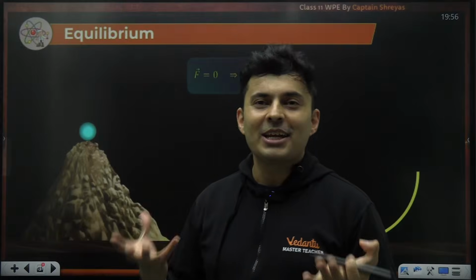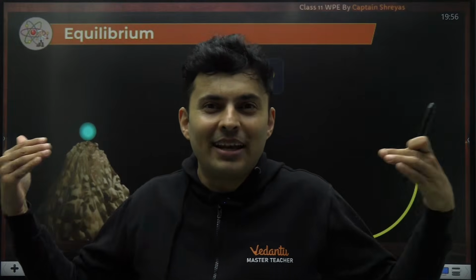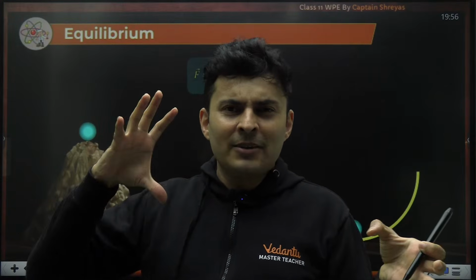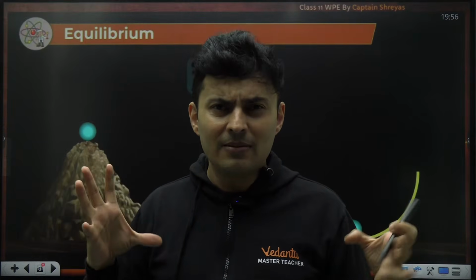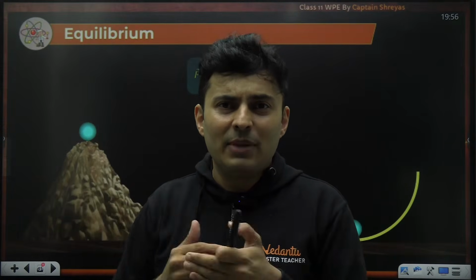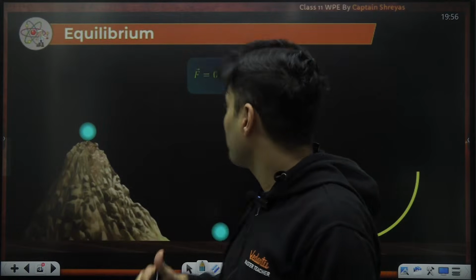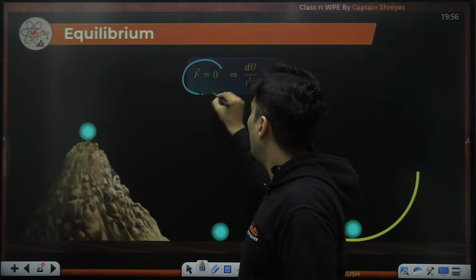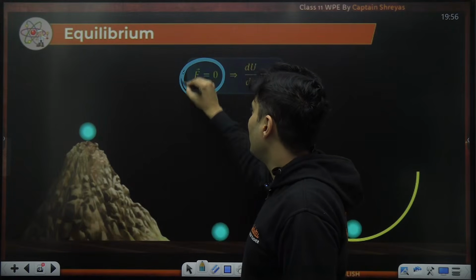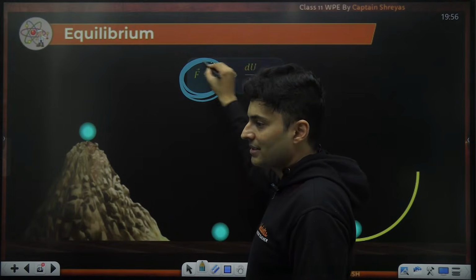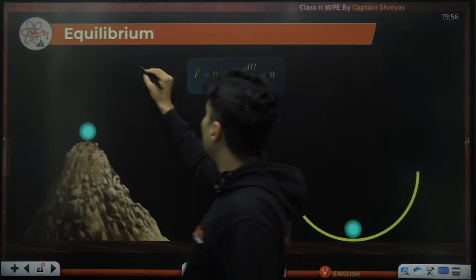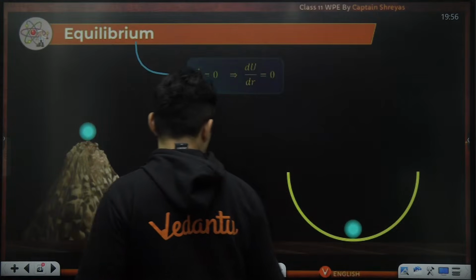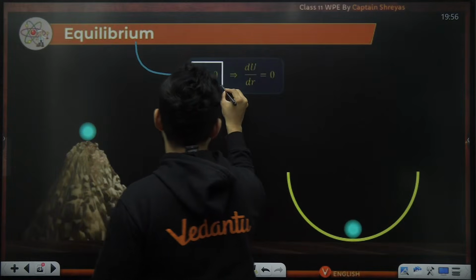What do you mean by equilibrium? Equilibrium means the balancing of forces. So imagine there is a spring or multiple forces, conservative, and somehow all the forces are balanced. That means the net force is 0. So if my forces are conservative in nature and all the forces are balanced, then it is said to be in equilibrium. So equilibrium means that my net force is 0.